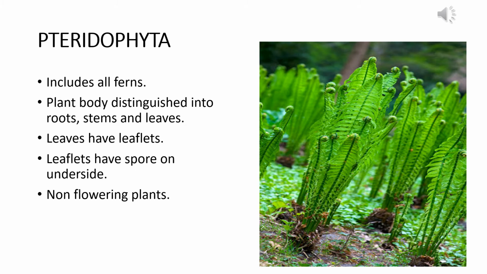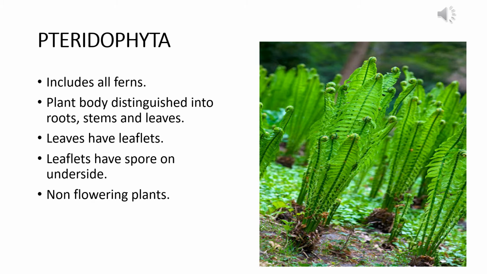And the leaves have leaflets because the leaf margin or leaf lamina is not entire and the leaf margin has divisions, and so leaves form leaflets, and leaflets have spores on the underside. Normal trees, the vascular trees we see around ourselves, reproduce by producing seed. But the ferns do not produce seed. Instead, they produce spores on the underside of their leaves, and those spores are the reproductive organs of the ferns.